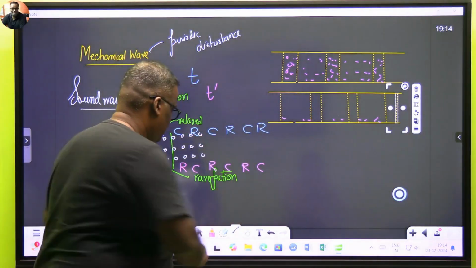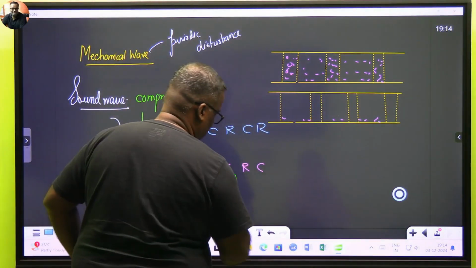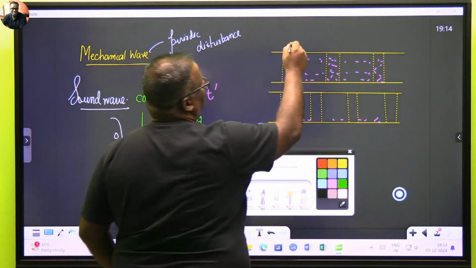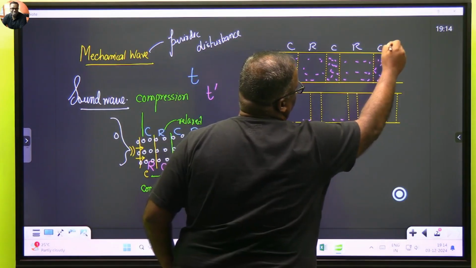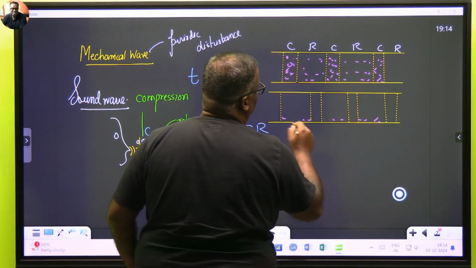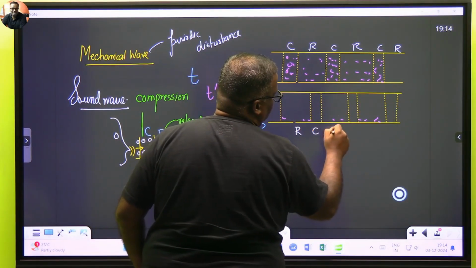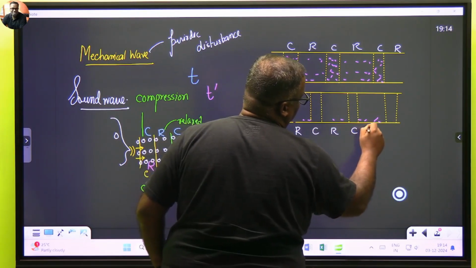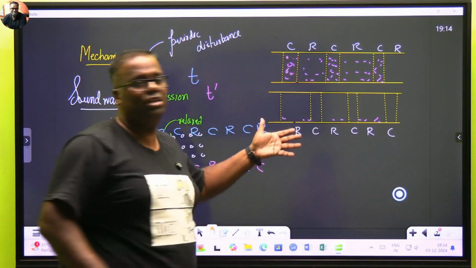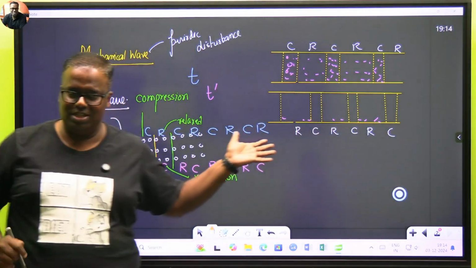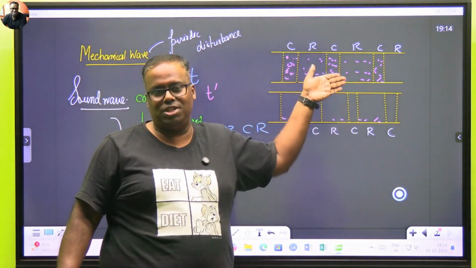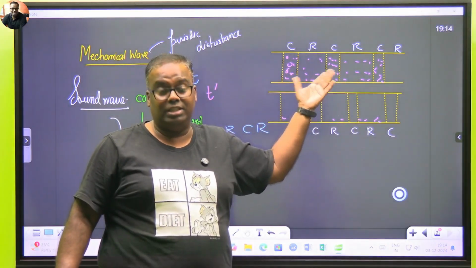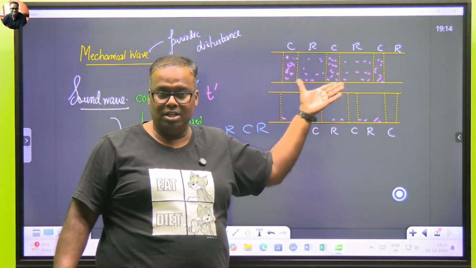When particles are close to each other, they are compressed; when relaxed, it is rarefaction. Here we see rarefaction, compression, rarefaction, compression, rarefaction, compression. These are not different drawings. Please understand, they are the same thing, two different time impressions I am drawing. At a time t it is like this, the next time it is like this.